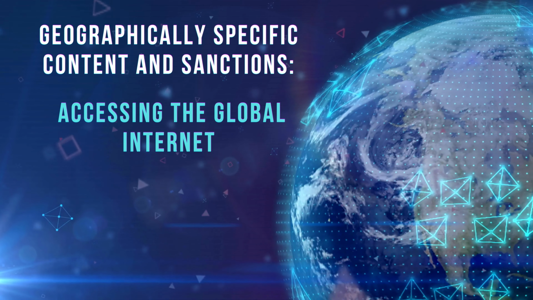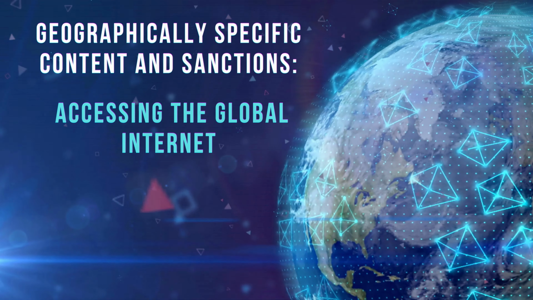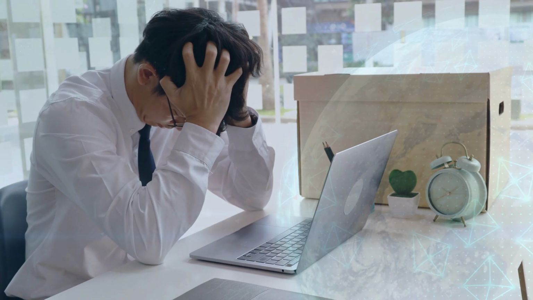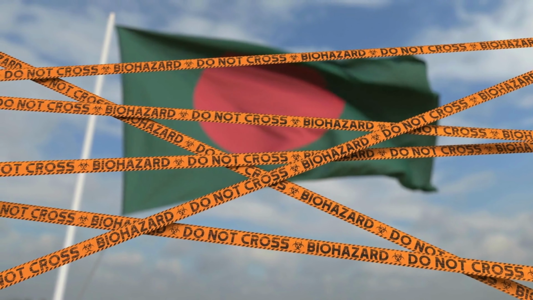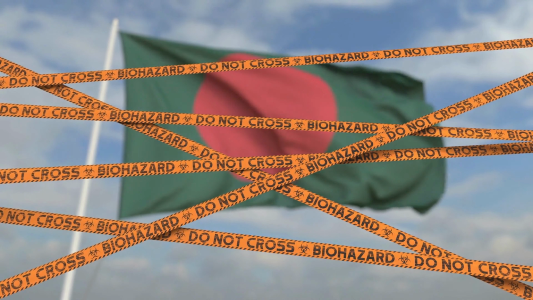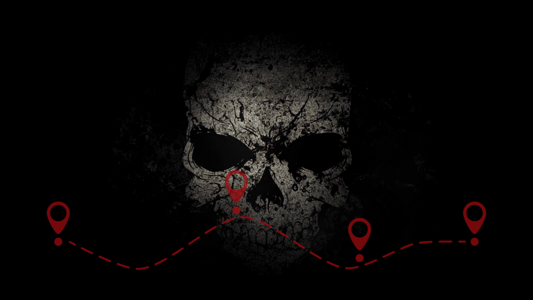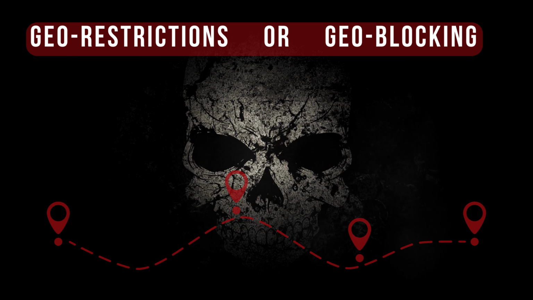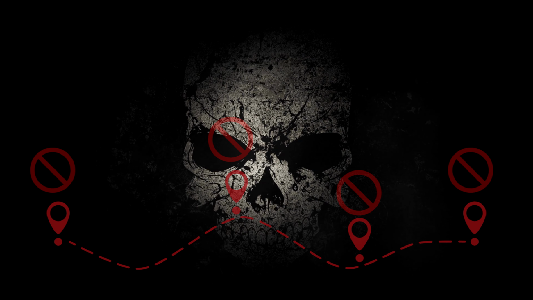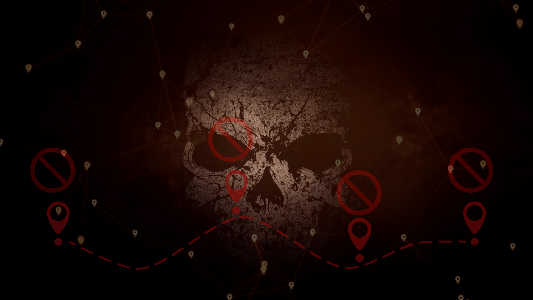Geographically specific content and sanctions. Accessing the global internet. Have you ever wondered why certain websites or services aren't available in your country, or why content and prices vary depending on your location? The sinister practice of geographic content restrictions, also known as geo-restrictions or geo-blocking, is to blame. Control. That's what it's all about.